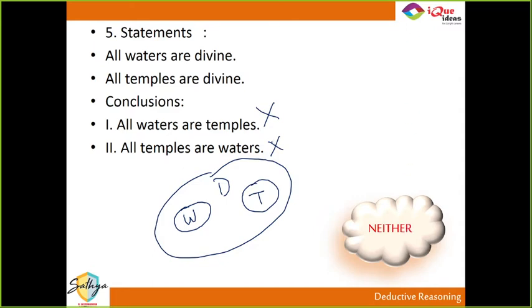Anmol, did you get this one? The first one will not be derived here either. Neither one is, because I got one diagram that says it is not true. And even if one diagram shows that it is false, then it has to be marked as false. I hope you got that, Anmol.